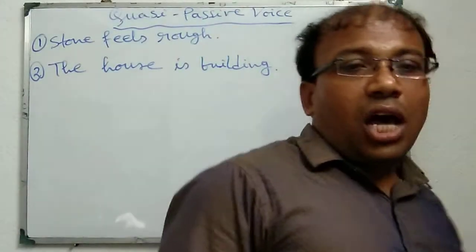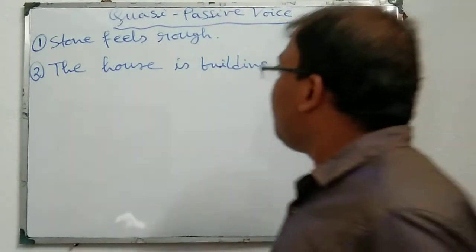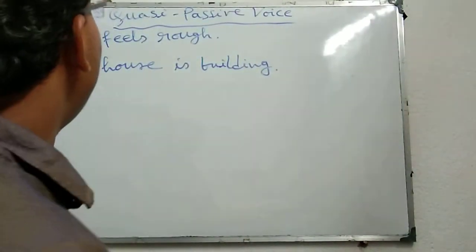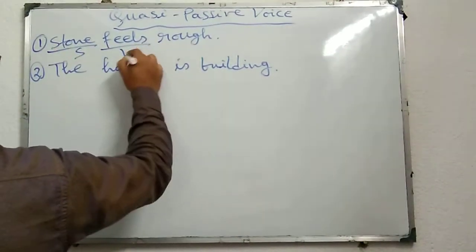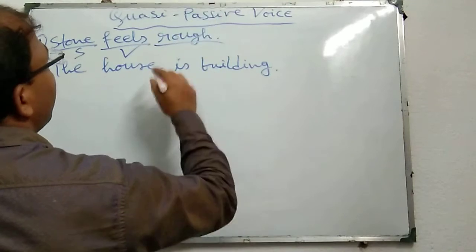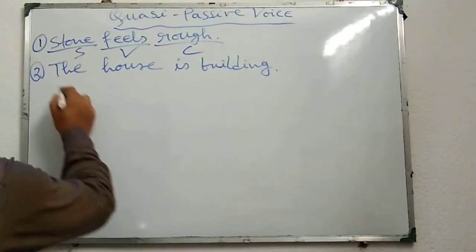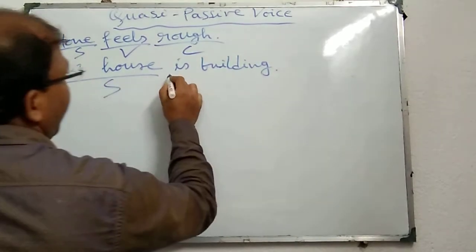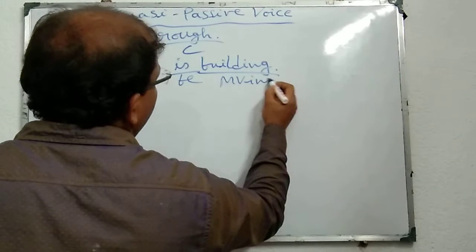Welcome dear students. Now I am going to discuss quasi-passive voice. This is another type of voice. First of all, look at the examples. Stone feels rough. Stone is the subject, feels is the verb, rough is the complement. The house is building. The house is the subject, is is the be verb, building is the MV-ing. That means present continuous tense.